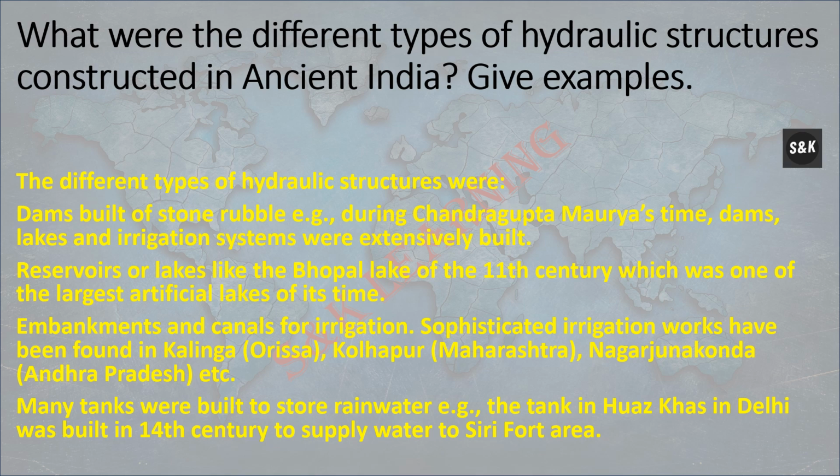Embankments and canals were built for irrigation. Sophisticated irrigation works have been found in Kalinga, Kolhapur, Nagarjunakonda. Many tanks were built to store rainwater. For example, the tank at Hauz Khas in Delhi was built in the 14th century to supply water to the Siri Fort area.